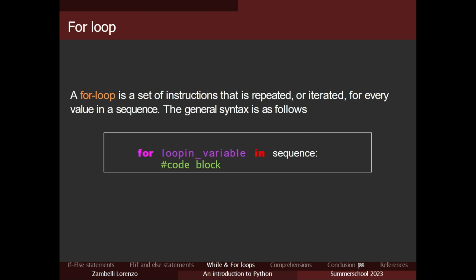Okay, for loop. A for loop is basically a set of instructions that is repeated for every element inside a sequence.